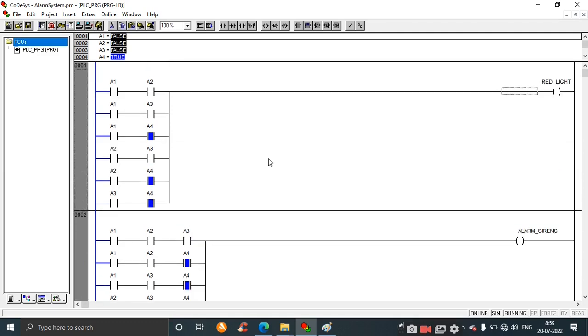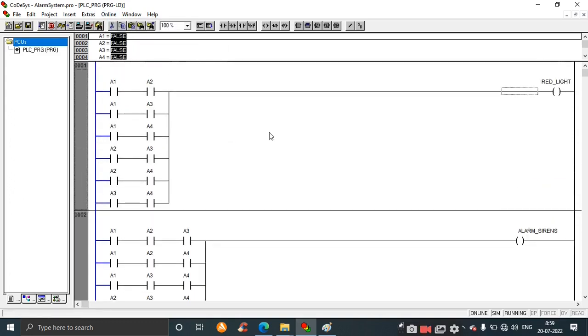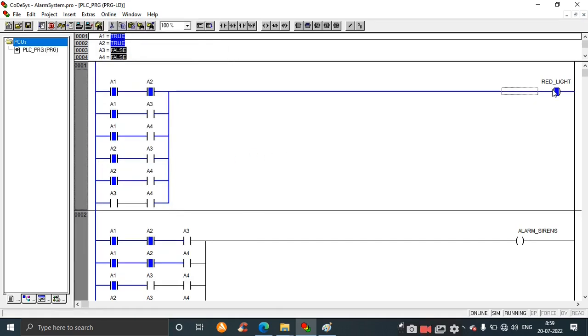Okay. So next, for the second case, that is, if any two inputs are on, a red light goes on. So this should be on if two inputs are on. Let's start with the first case, that is 1 2. Turn on A1 A2. Okay. So once I run this, a red light should turn on. So we can see the red light turns on.